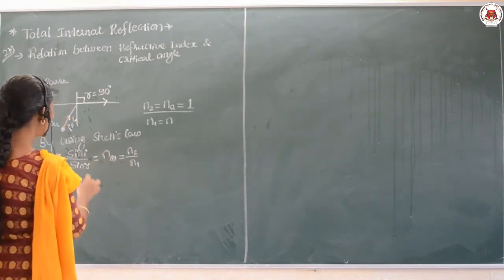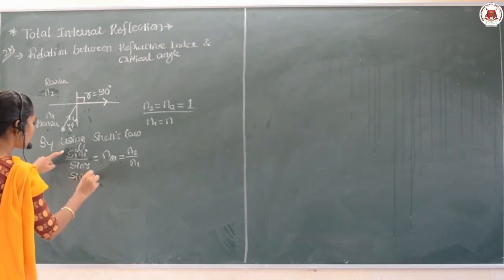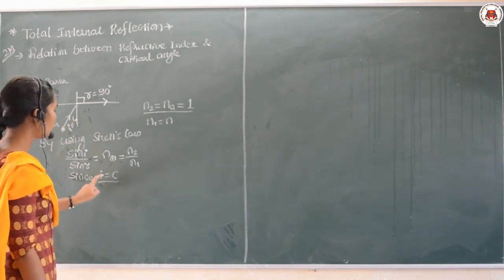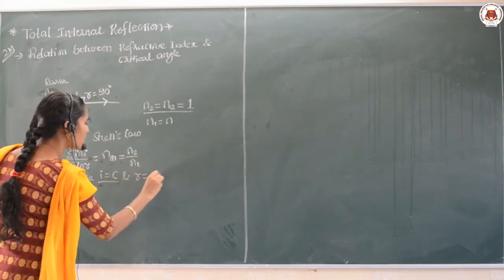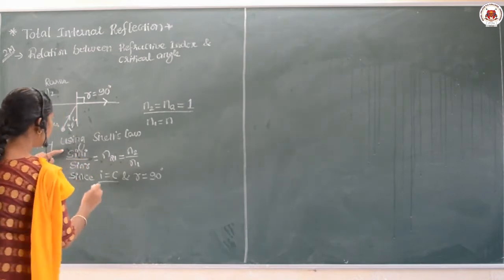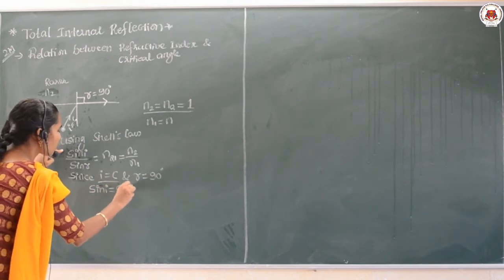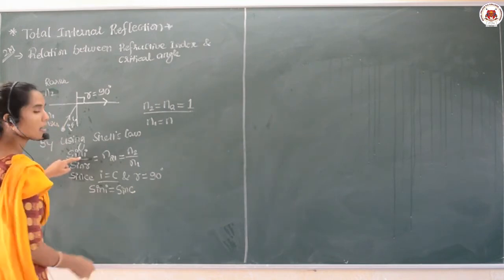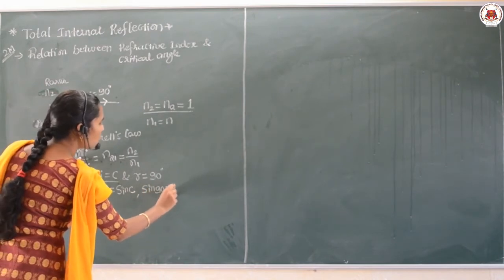If I take this, Ni means here I write the angle of incidence, since we know that the angle of incidence is equal to how much? Incident angle is equal to the critical angle, and the angle of refraction is equal to 90 degrees. Then in the sine I can write that as sin C, because i equals C, so I can substitute the critical angle C. And you know that the sin 90 value is equal to 1 only.